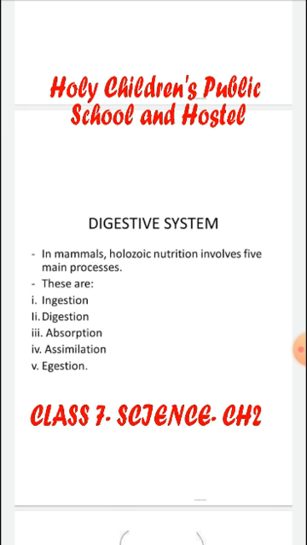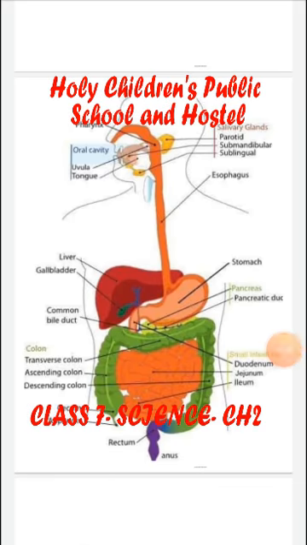Digested food is used up by the body in this step, that is assimilation. Fifth one is egestion. In egestion, the process by which the undigested food materials are thrown out of the body is called egestion. Next topic is digestion. Digestion is the process of breaking down of the large food molecules into simpler nutrients like glucose, amino acids, and fatty acids. It starts from the mouth. Digestion begins from the mouth.